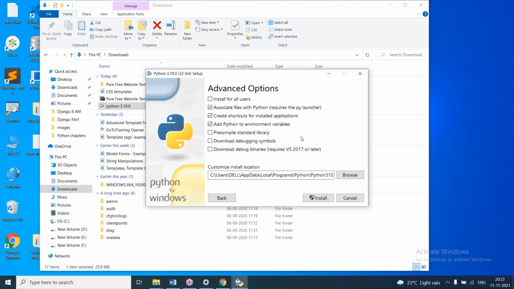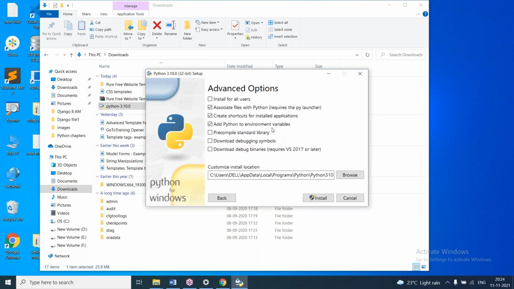Like when students learn Java, in basic Java or core Java, faculty will tell about how to add path and classpath. So here we can add it automatically at the time of installation, and manually also we can add. That we'll see in today's session. We are going to see that.